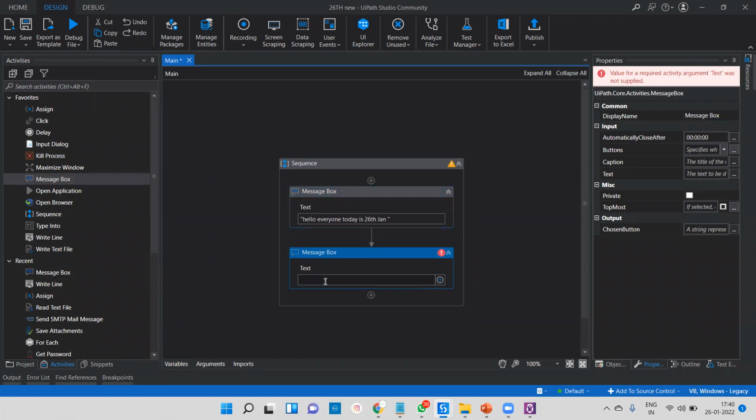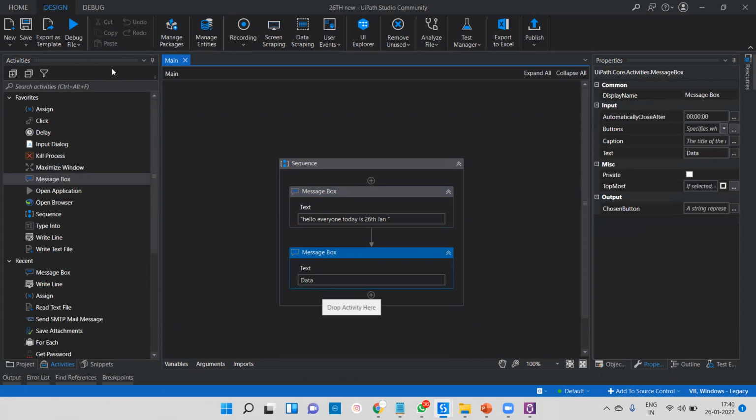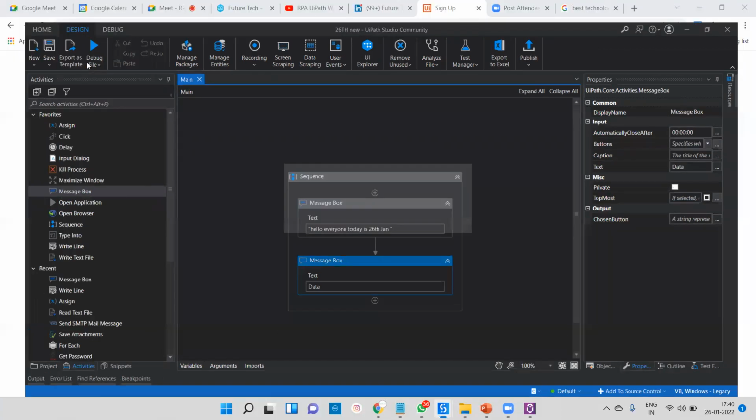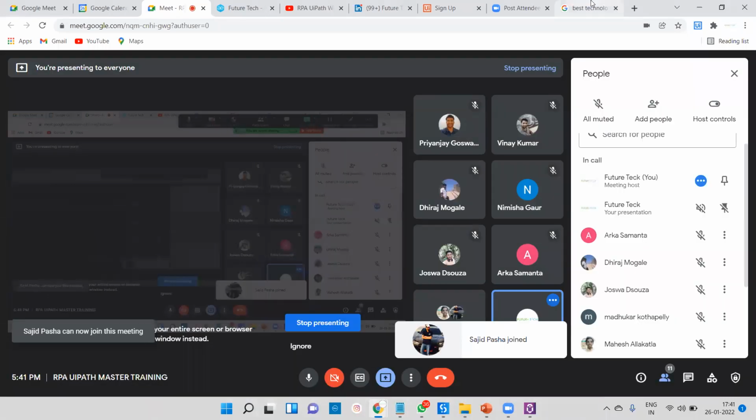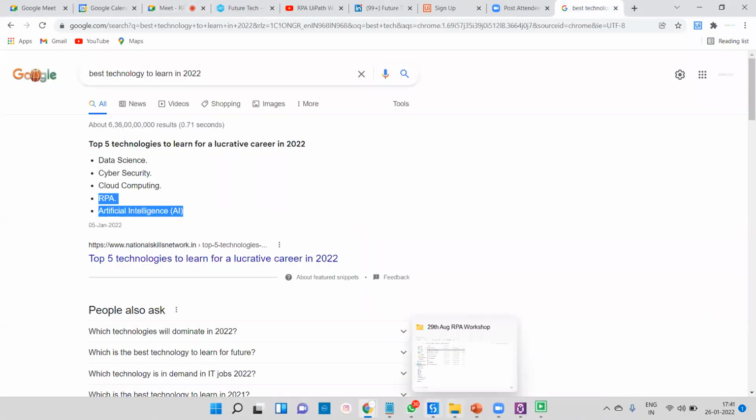There are lots of shortcuts you have to learn, like Ctrl+Space, for data. We can pass your data, save and run this program. These are very simple things. This is the way we can pass hard-coded text, or we can pass a variable, and we can go for that.